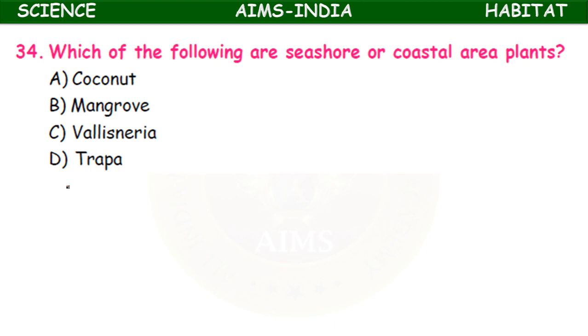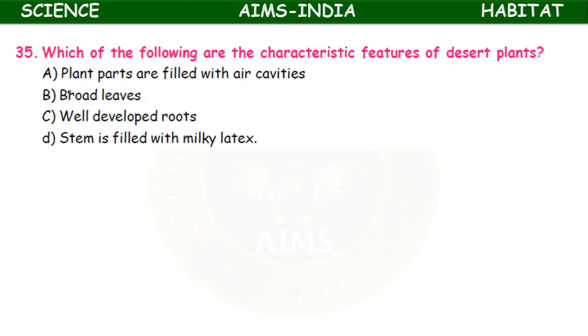Which of the following are seashore or coastal area plants? This is also a multi-correct answer. Coconut, mangrove, vallisneria, trapa. The last two are water plants. So here, coconut and mangrove are the seashore coastal area plants.